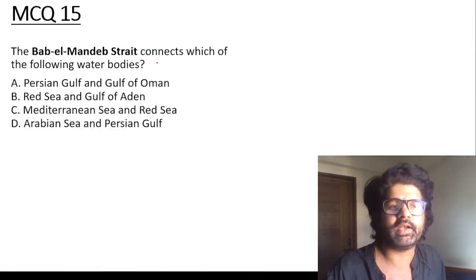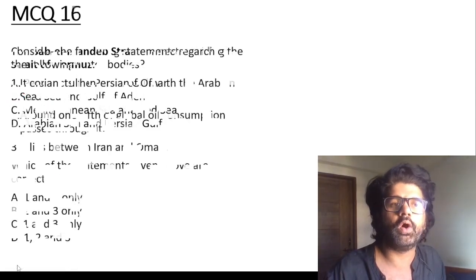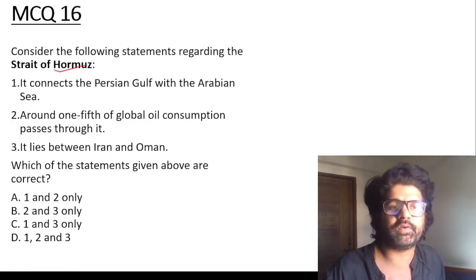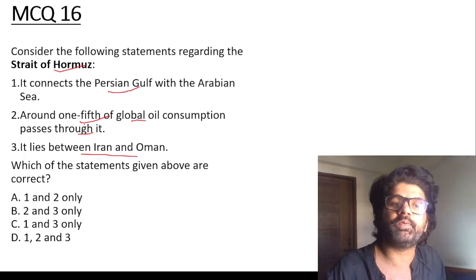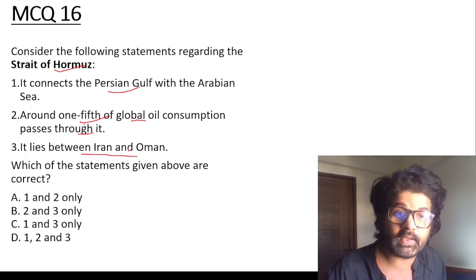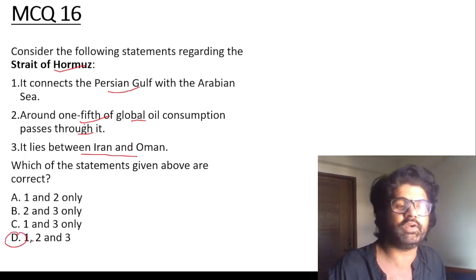Bab al Mandab Strait connects what? Red Sea with Gulf of Aden. Consider the following statements regarding Strait of Hormuz. Connects Persian Gulf with Arabian Sea. Correct. Around one-fifth of global oil consumption passes through it. Correct. Lies between Iran and Oman. Really correct. So the answer is D, 1, 2, and 3.